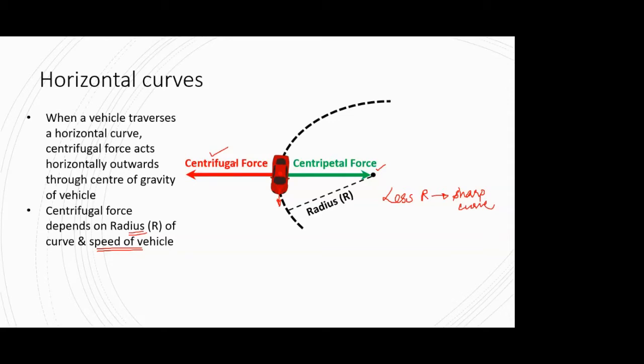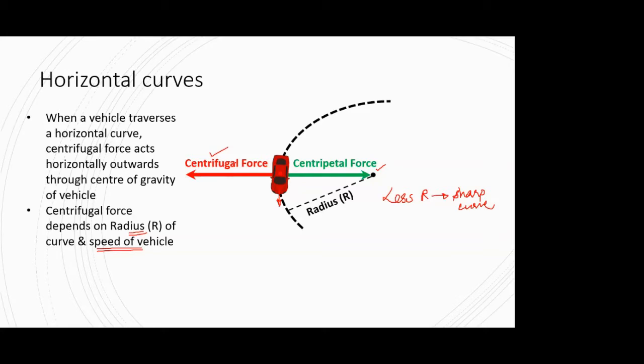On that curve, if you are traveling at a speed greater than 60 or 80, you might experience a force on your hand, on your steering, as you try to maintain the steering so that your vehicle is on path. That force that you experience on the steering and on your hands is nothing but the centrifugal force that you are trying to counteract by adjusting the direction of your vehicle and also maintaining the speed at the same time.